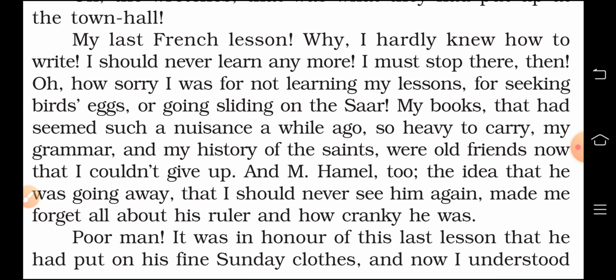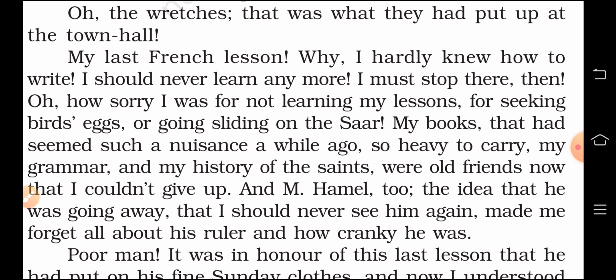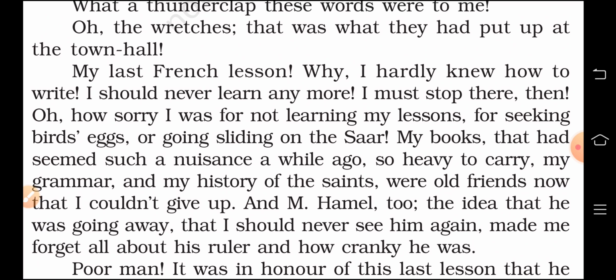My books that had seemed such a nuisance a while ago, so heavy to carry, my grammar and my history of the saints, were old friends now that I couldn't give up. And M. Hamel too, the idea that he was going away, that I should never see him again, made me forget all about his ruler and how cranky he was.